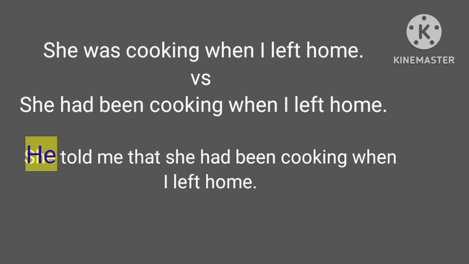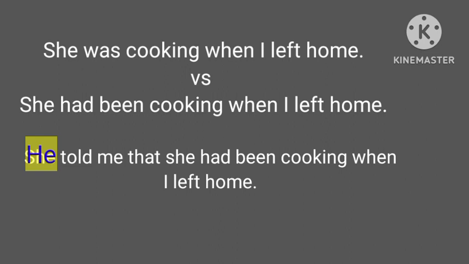he said the first sentence. And now I'm telling you that yesterday I went home. I asked my son. He said no. He said when he left home, in fact, his mom had been cooking. So here, that's used in indirect speech.